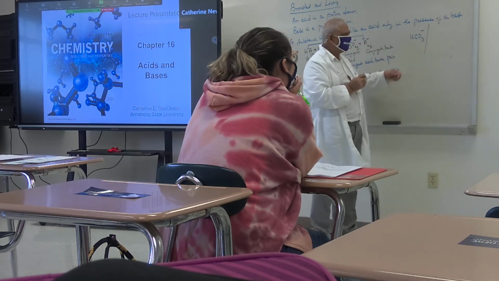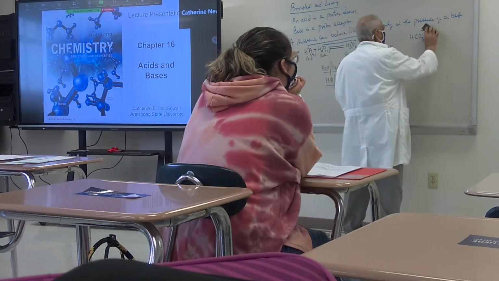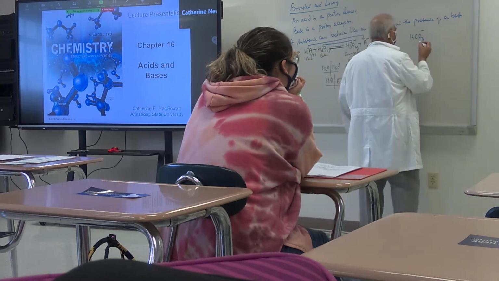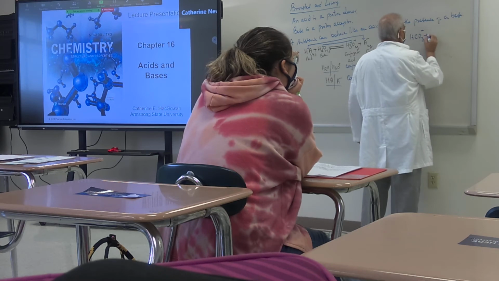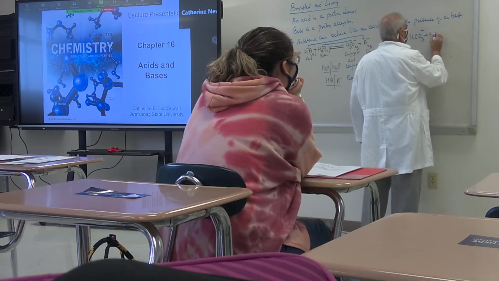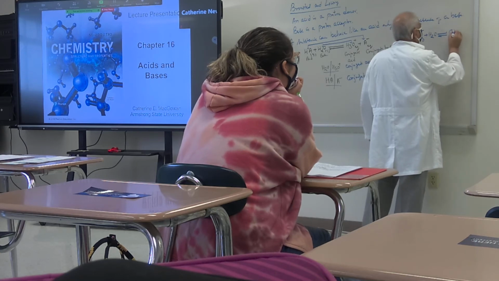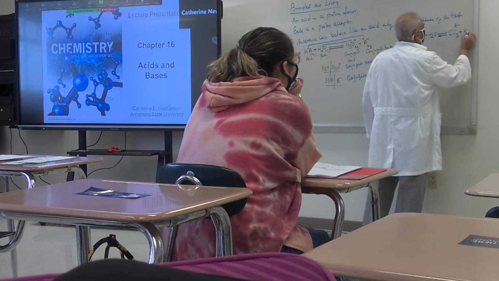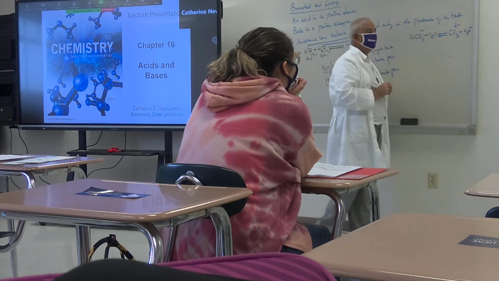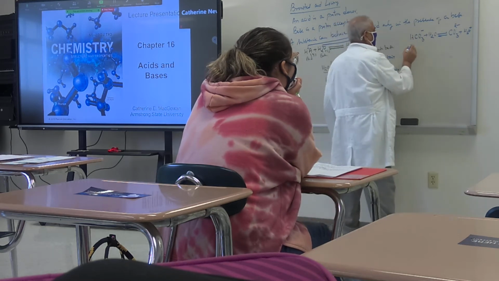So this can lose a proton, correct? If you treat this with water, for example, this is going to be CO3 2 minus plus H3O plus. Agreed? So now you have a pair.